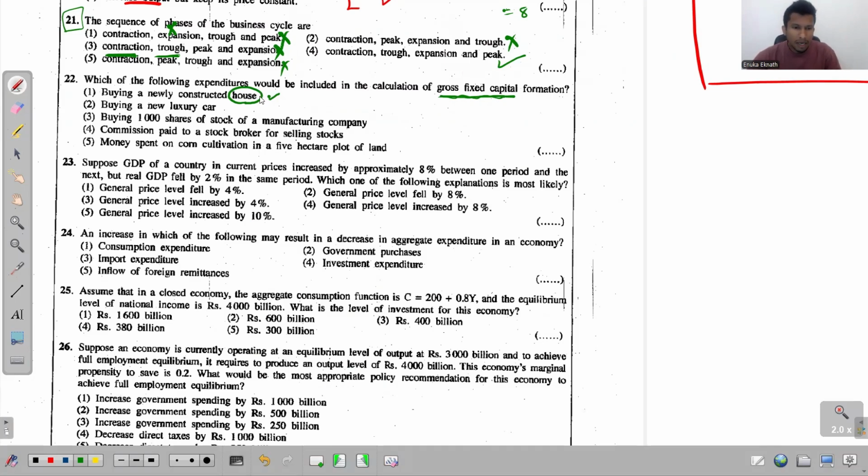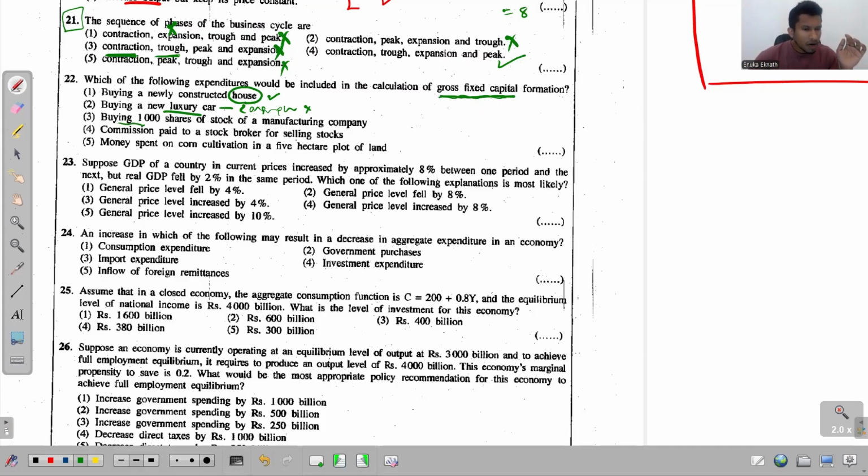The first thing there was houses, dwellings. Second one, buying a new luxury car. See, now this is the difference. This is a luxury car, so this is much more towards consumption, not an investment. If this is consumption, we never take this as a part of gross fixed capital formation.